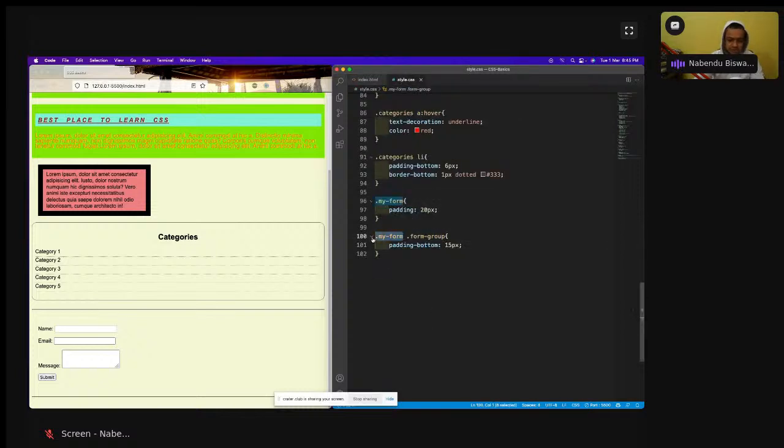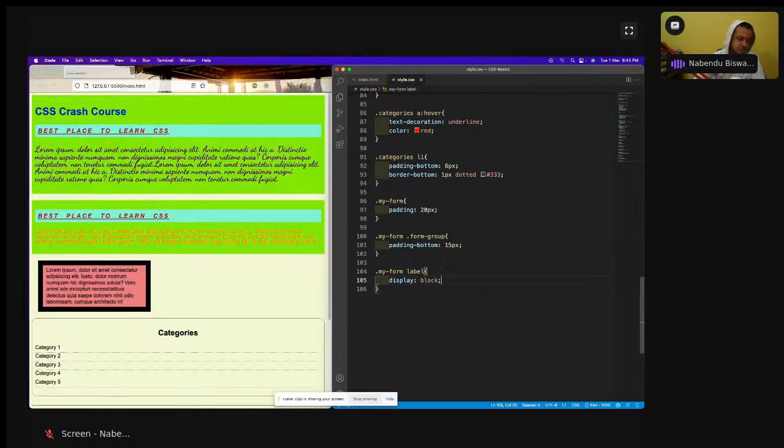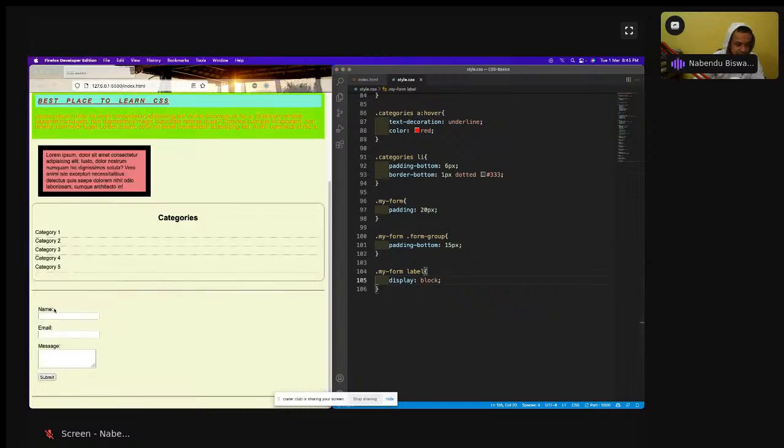So I'll come here, this my form, I'll do my form and label I'll do, and then display of block I'll do. Label I'm making it as display of block. So display of block I'm making. See, all of them are coming in its own line. Already it is looking very good.